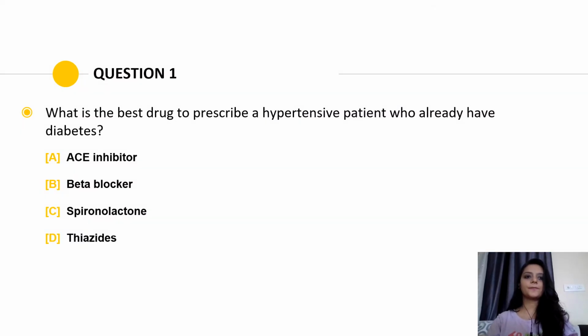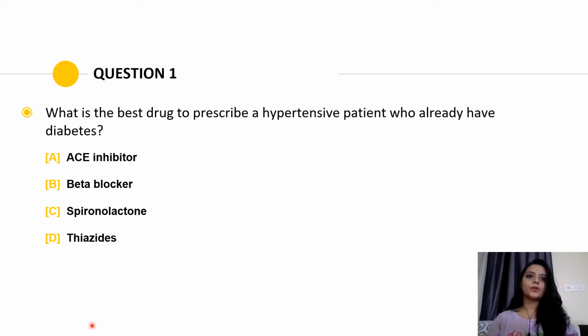First question: what is the best drug to prescribe to a hypertensive patient who already has diabetes? They are telling us that this patient already has diabetes, and now he is diagnosed with hypertension. So what is the best drug that we can add? We have four options: ACE inhibitors, beta blockers, spironolactone and thiazides.